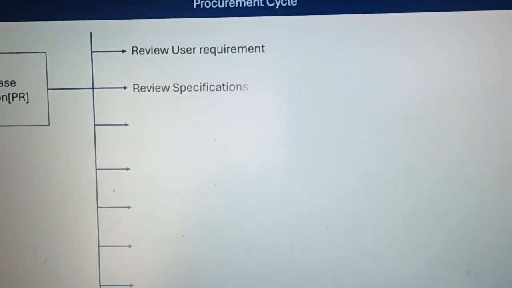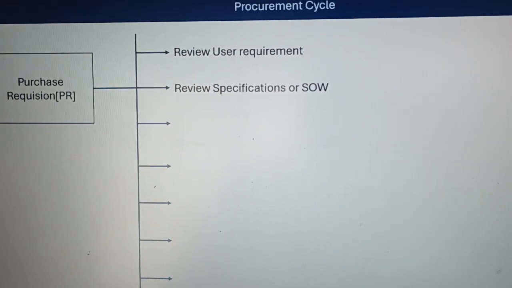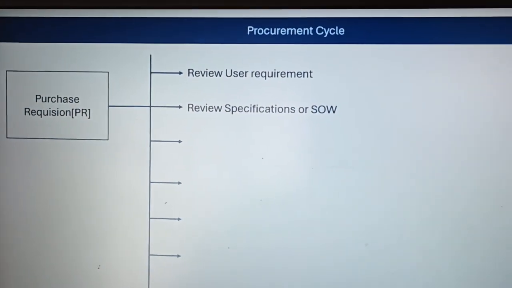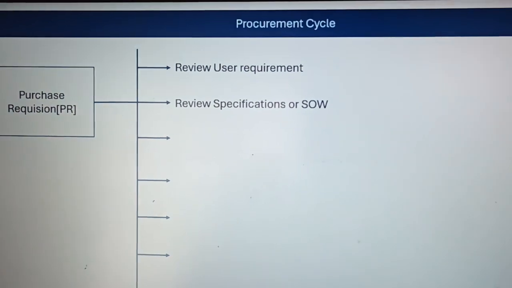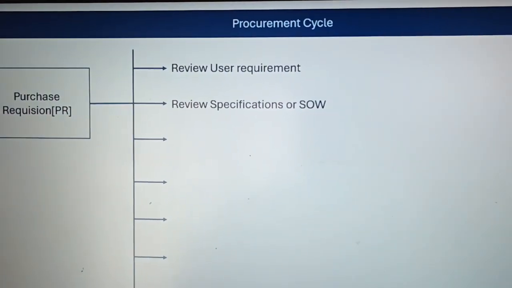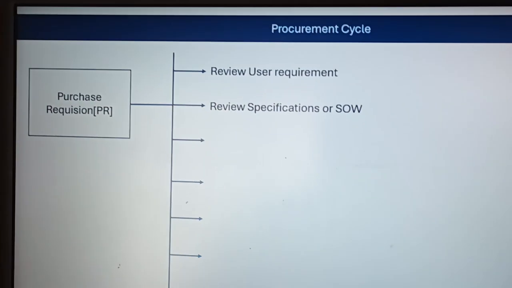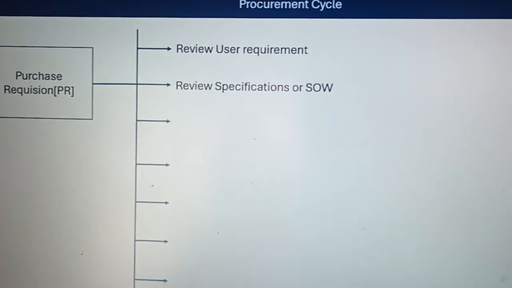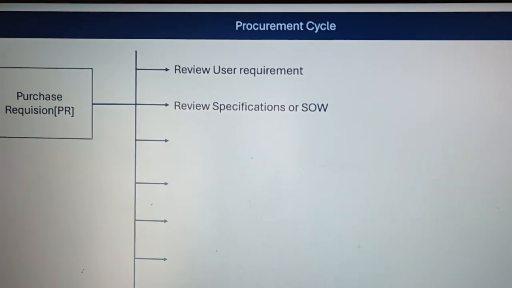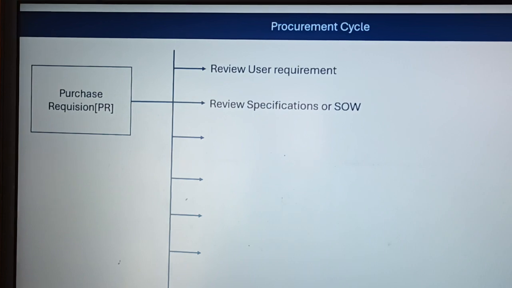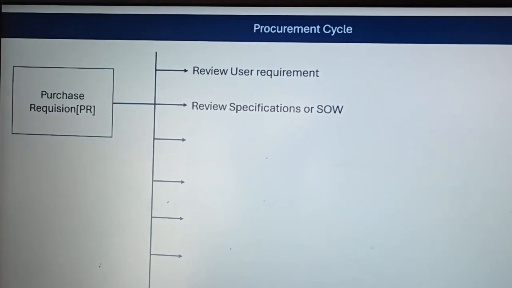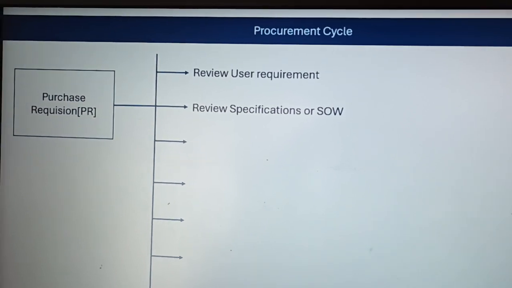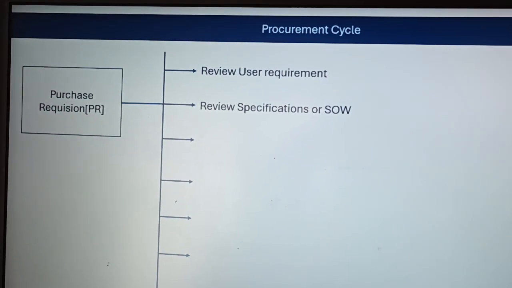Then the second point is to review the specification or SOW. As a procurement engineer or procurement executive, you should thoroughly review the whole technical specification and the scope of work. Sometimes there is a mismatch in specification at various points.